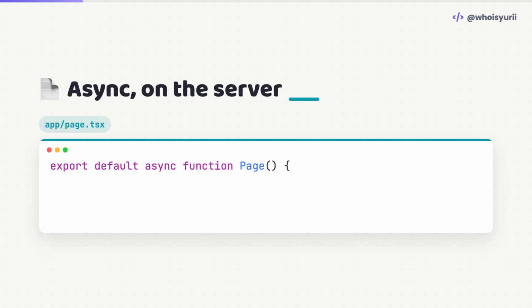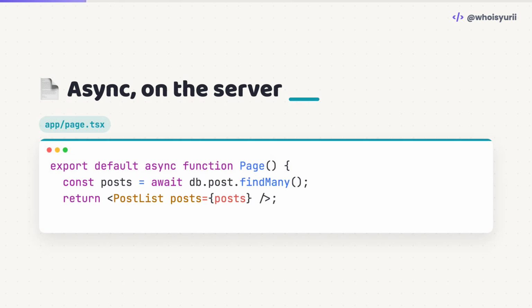Look how little there is to it. The component is just an async function, await your data, return your markup. No useEffect, no useState, no fetch in the browser at all.